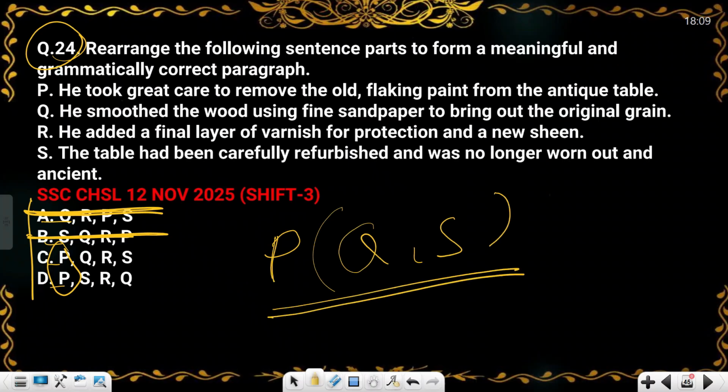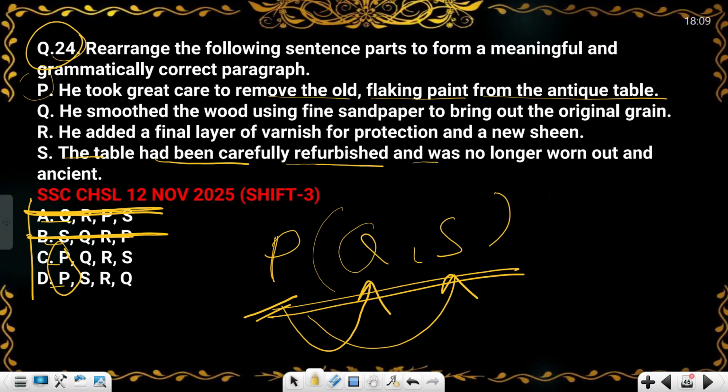This is a game. Now just read option P first. Option P is: he took great care to remove the old flecking paint from the antique table. Okay, this is option P. Now we have to look at whether option P is related to Q or to S. If you read option S, the table had been carefully refurbished and was no longer worn out and ancient. Okay.